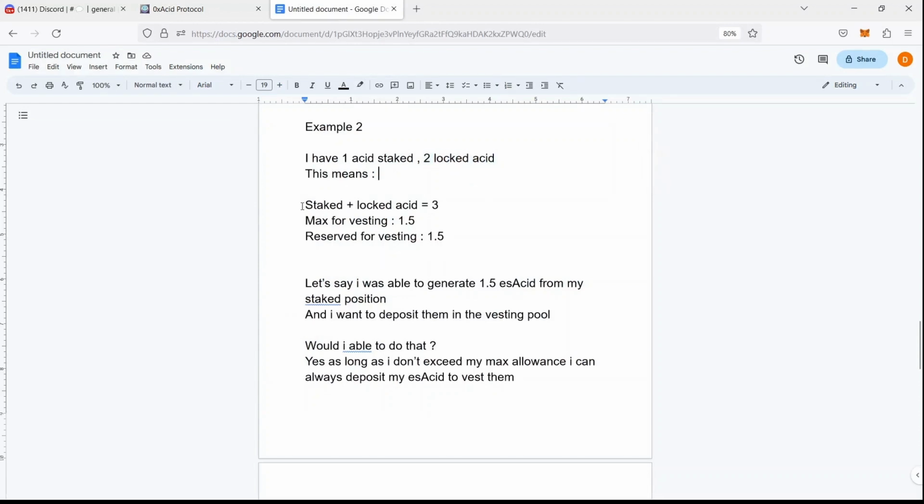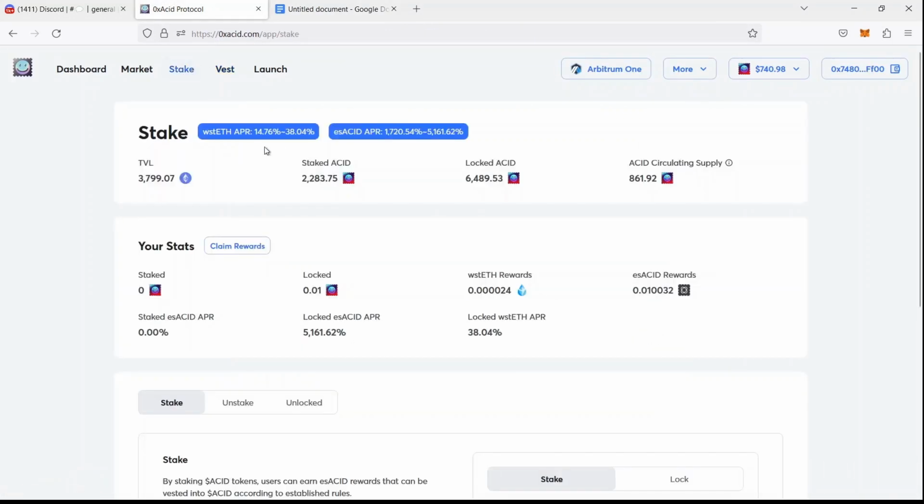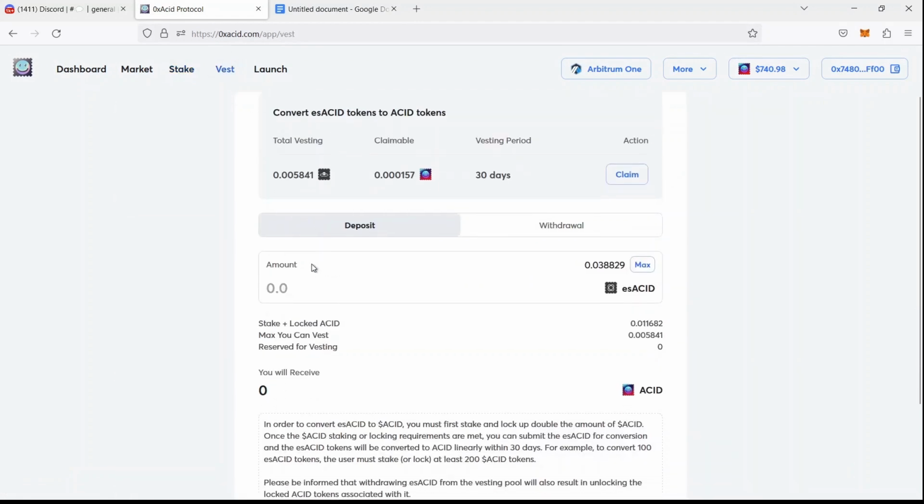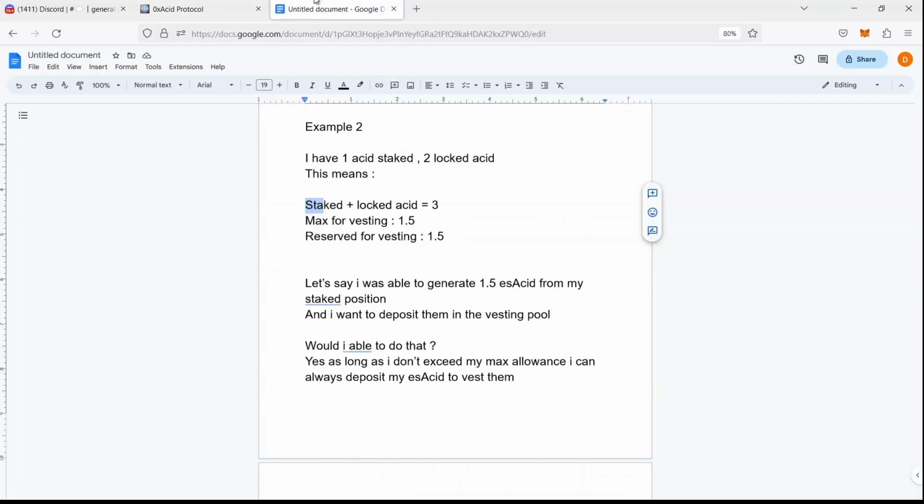So this means one staked asset plus two locked asset means you have three combined. So half of that is 1.5. So the max you can vest will be 1.5. Reserved for vesting will also be 1.5 as long as you haven't deposited anything here yet.